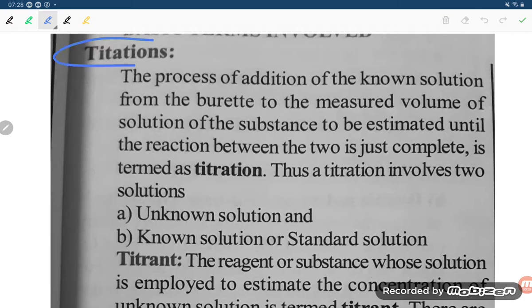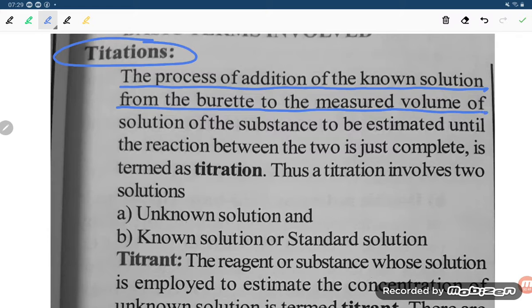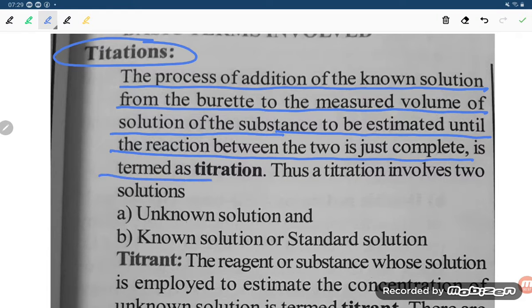So this is the titration. Okay student, in a titration, we are titrating a known solution with an unknown. Known to unknown. The process of addition of known solution from the burette to the measured volume of solution of the substance to be estimated, until the reaction between the two is just completed, is called the titration.